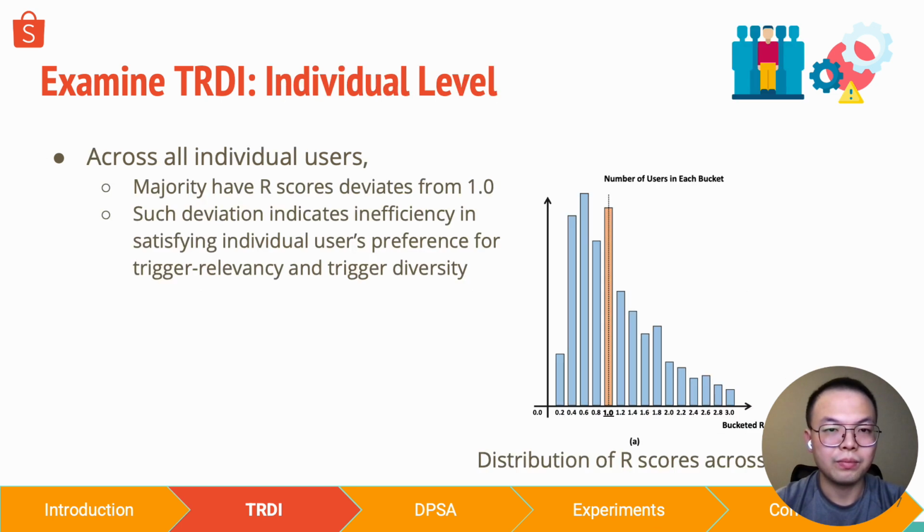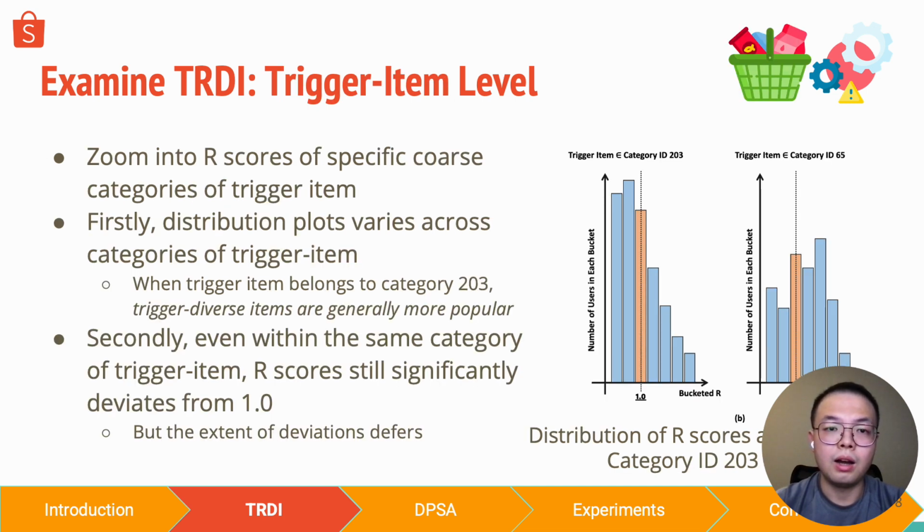And here is the plot of the distribution of R-scores across Shopee's individual users. Ideally, we hope to see that the R-score distribution concentrates around the value 1, indicating that our system has efficiently satisfied the user's preference on both trigger relevancy and trigger diversity. However, we are seeing the majority of them deviate from 1 instead, and such deviation indicates inefficiency in traffic allocation on the user individual level. But the analysis fails to differentiate among different categories of trigger items.